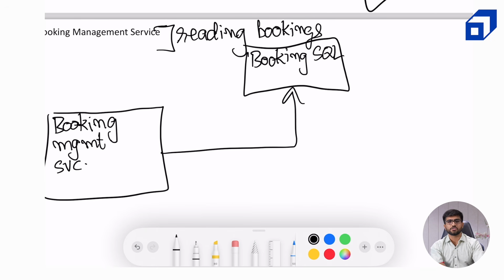Now, here's another catch. The same cluster is used for writes, and if I remember correctly, the order of booking creation was 20 QPS or something like that. 20 TPS was the order. We are also facilitating the fetch APIs, or the get APIs, from the same SQL cluster, which can burden the database. So what we can do is use a Redis cluster. Like we were in fact using the Redis cluster to facilitate the 15-minute counter for our payments, we can use the same Redis cluster over here as well, right?